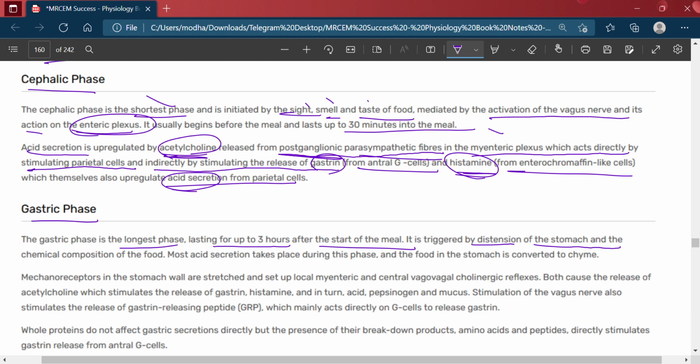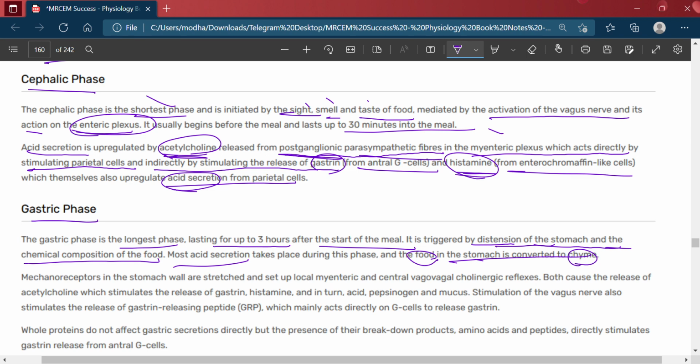It is triggered by the distension of the stomach and the chemical composition of the food. Most acid secretion takes place during this phase, and the food in the stomach is converted to chyme.